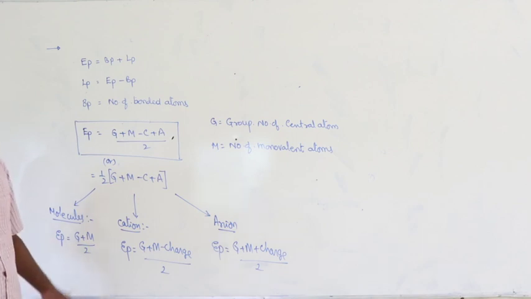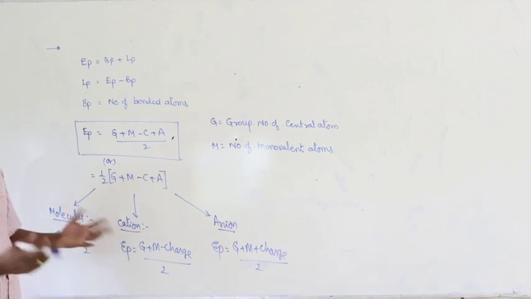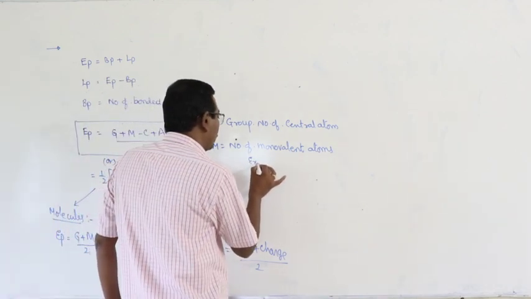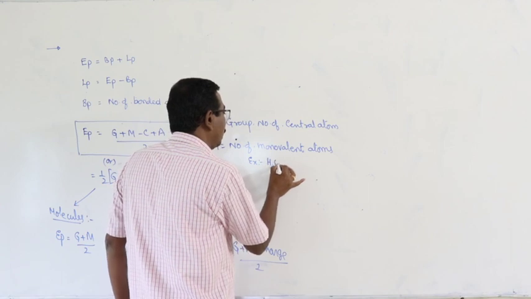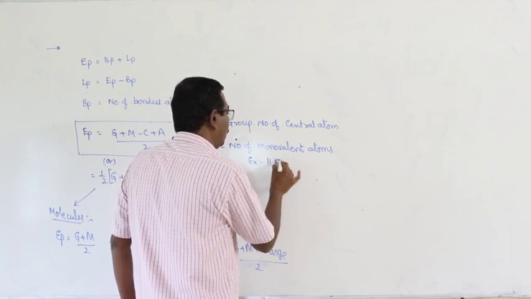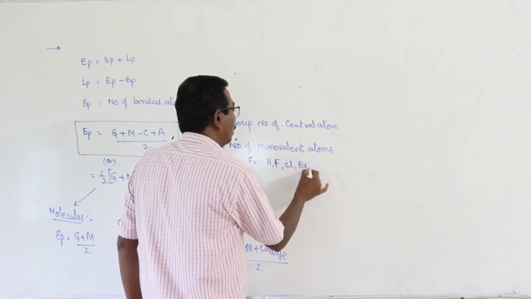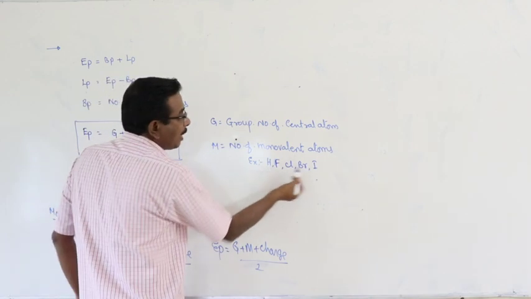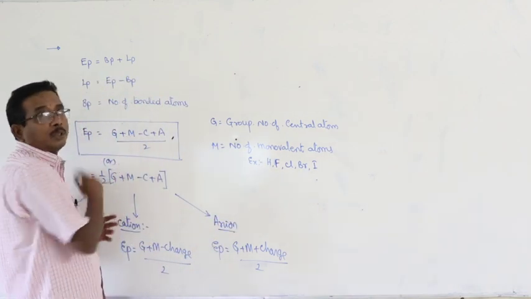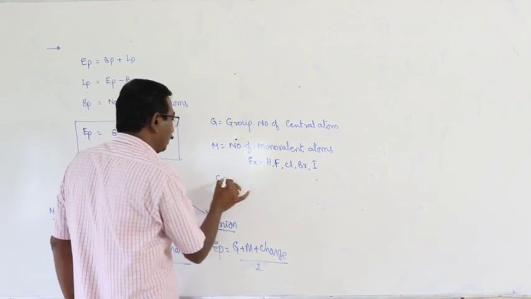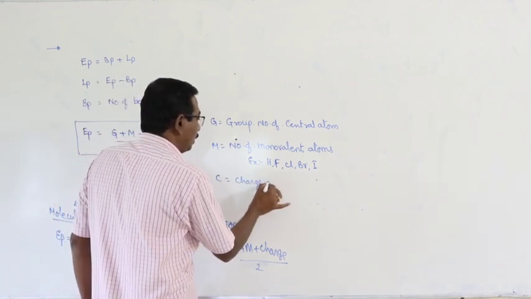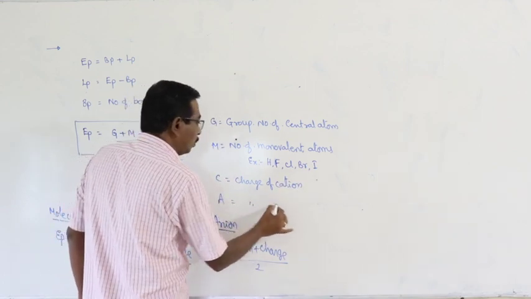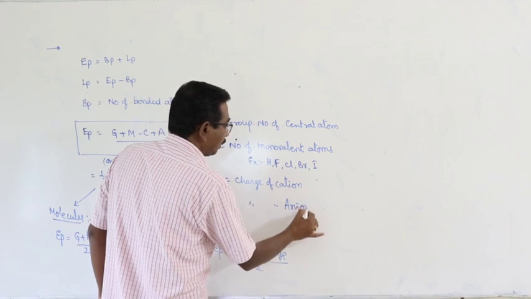In periodic table, number of monovalent atoms or monovalent elements are very limited. Then only you can put the value here. What are the examples? Hydrogen, fluorine, chlorine, bromine, iodine. Only if these bonded atoms are present in the molecule, then you have to put the value, otherwise 0. Next, C is equal to charge of cation, A is equal to charge of anion.